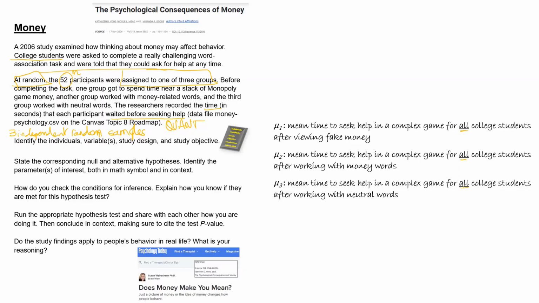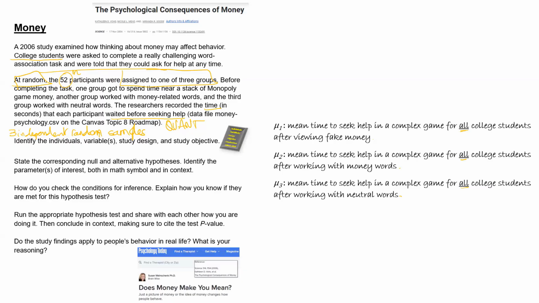So that tells us that we have three means, mu1, mu2, mu3. They represent all the mean time to seek help for a population of college students doing a complex game, but under three theoretical conditions: 1, after viewing fake money; 2, after working with money words; and 3, after working with neutral words.